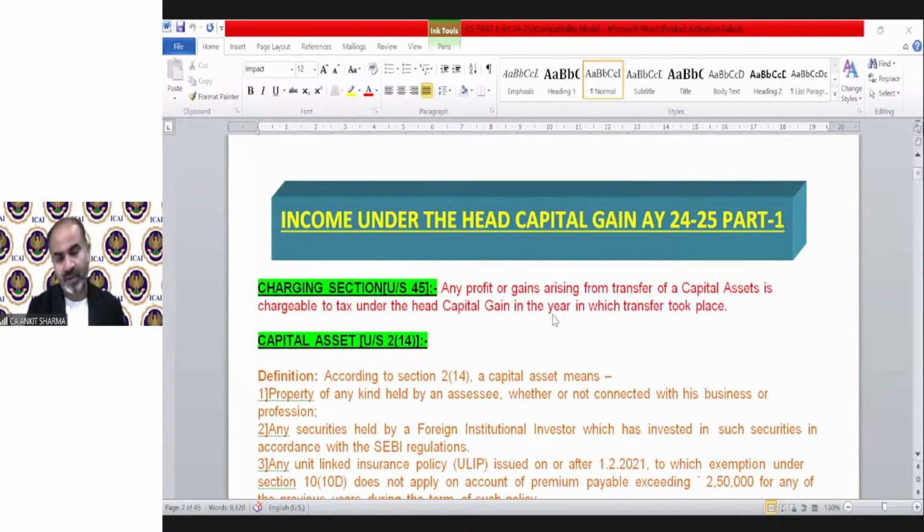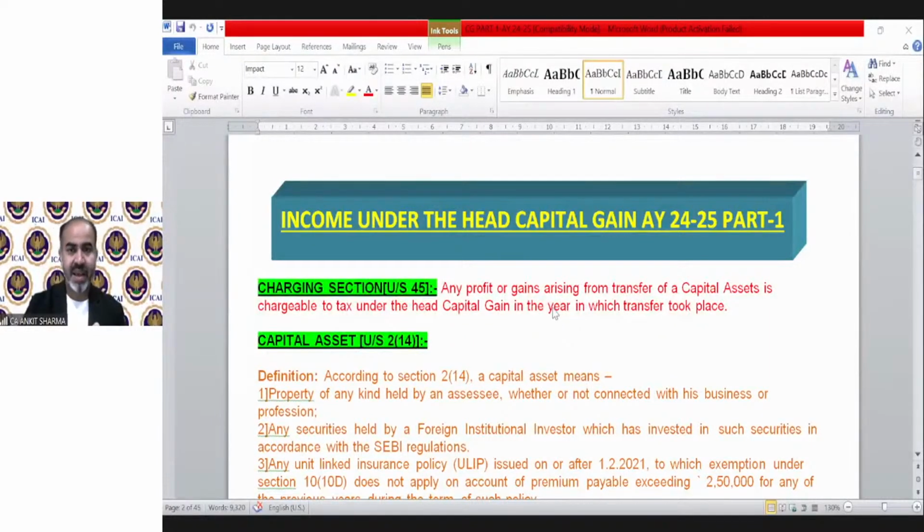So, income under the head capital gains, assessment year 24-25. This is part 1. I have provided you notes for PGBP in 4 parts. Capital gain has 2 parts, part 1 and part 2. Part 2 comprises generally the exemption provisions and the tax applicability on capital gain scenarios. All other provisions are comprised in part 1, that is, the charging section 45.